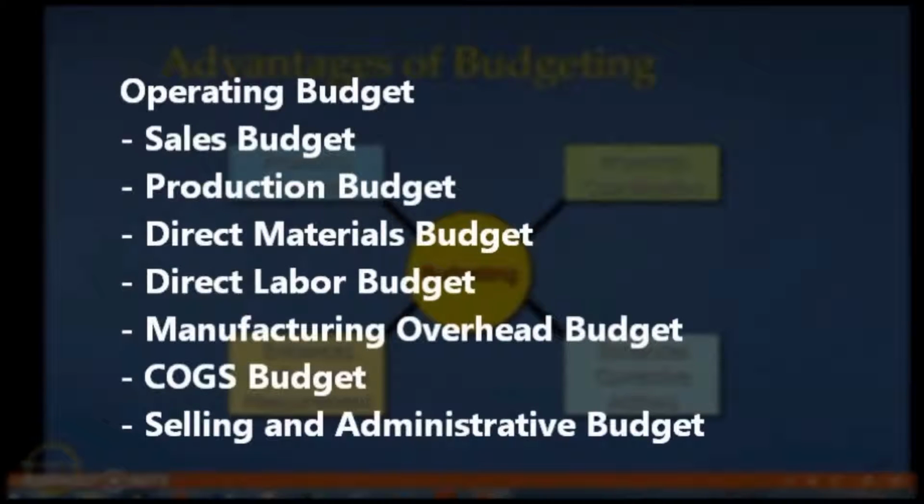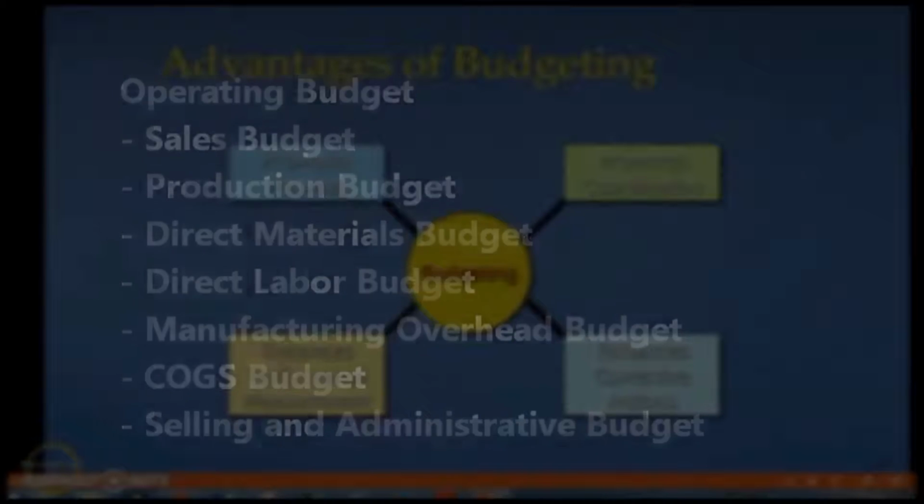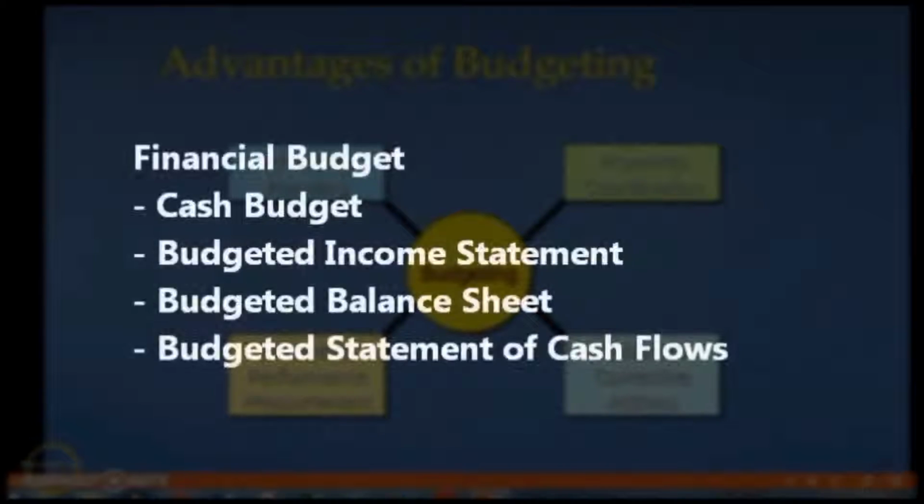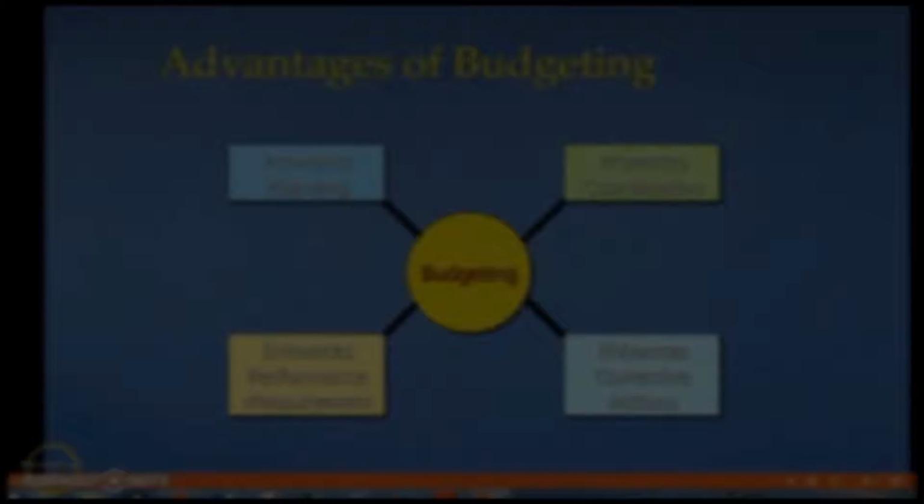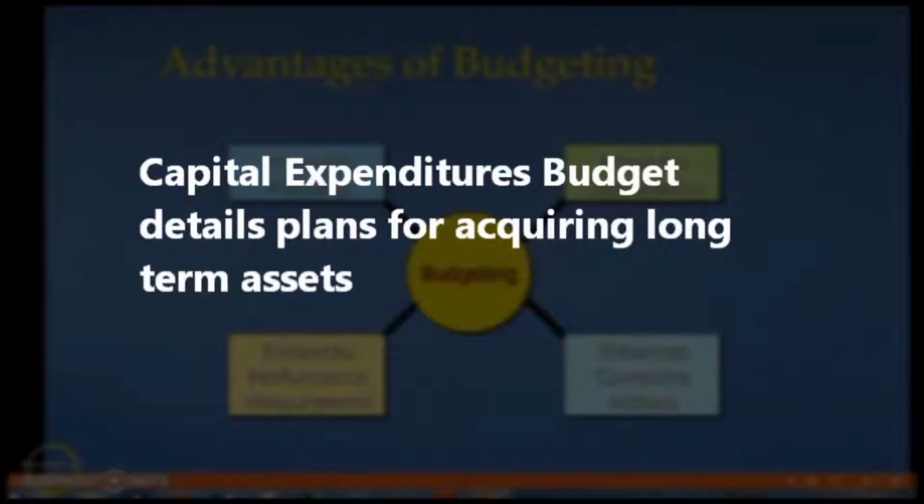Now, the operating budget includes the sales budget, production budget, direct materials budget, direct labor budget, the manufacturing overhead budget, the cost of goods sold budget, and the selling and administrative budget. The financial budget includes the cash budget, the budgeted income statement, the budgeted balance sheet, and the budgeted statement of cash flows. The capital expenditures budget details the company's plans for acquiring long-term assets, including plant and property.